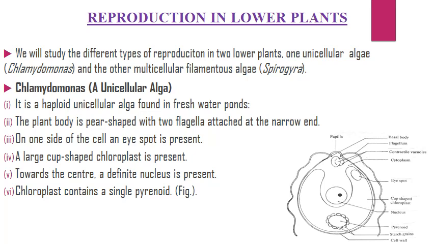On one side of the cell, an eye spot is present. A large cup-shaped chloroplast is present. Towards the center, a definite nucleus is present. Chloroplast contains a single pyrenoid.